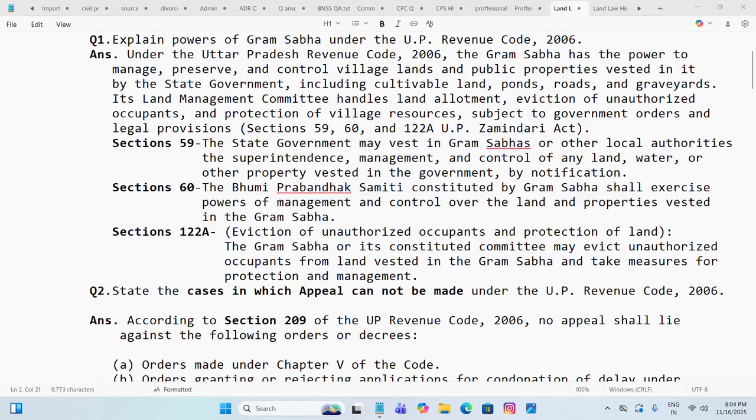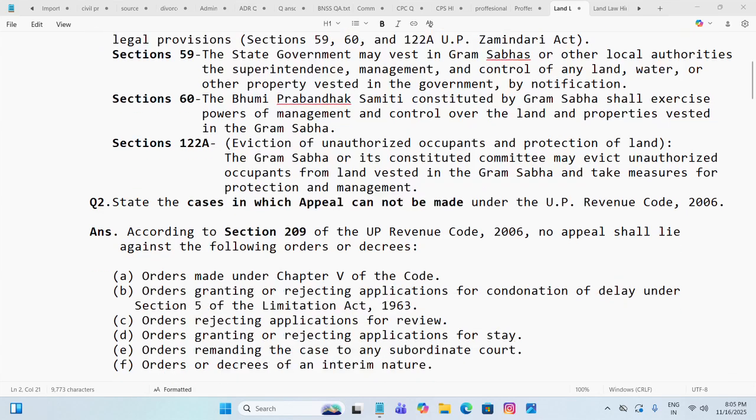Now section 122A, eviction of unauthorized occupants and protection of land. The Gram Sabha or its constituted committee may evict unauthorized occupants from land vested in the Gram Sabha and take measures for protection and management.